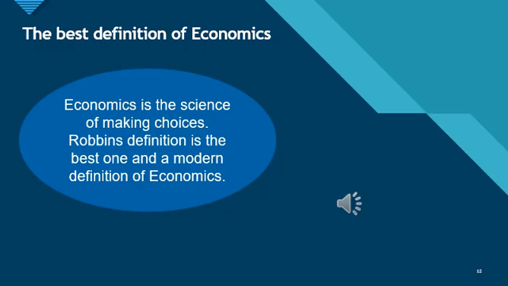Now we have to decide which definition is the best definition of economics. If we compare the three definitions, among these three, Robbins' definition is the best one. Why? Because he introduced the concept of scarcity and he also introduced the concept of choices and alternative uses. Economics is the science of making choices, so Robbins' definition is the best one and a modern definition of economics.